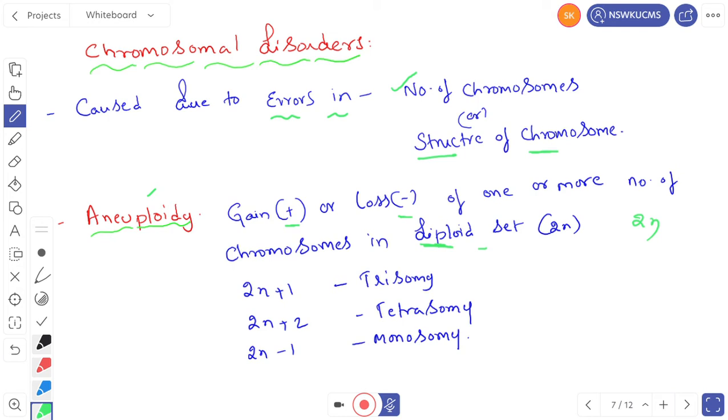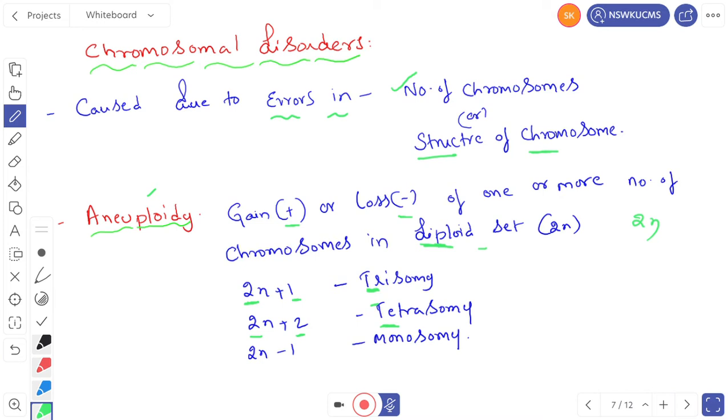For example, you take this case, in the diploid set there is one extra chromosome. So, if an extra chromosome is present, we call this condition trisomy. Okay. And in the second condition, if you see 2n plus 2, that means two extra chromosomes are present, then it is called tetrasomy.